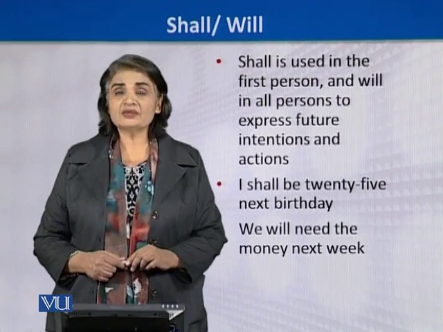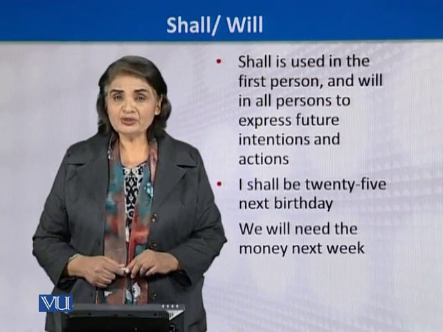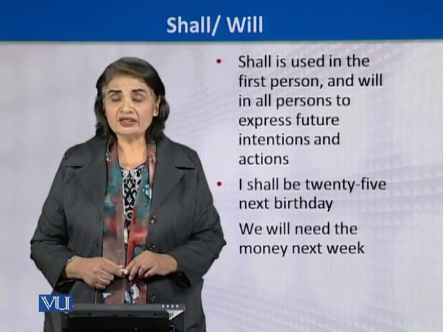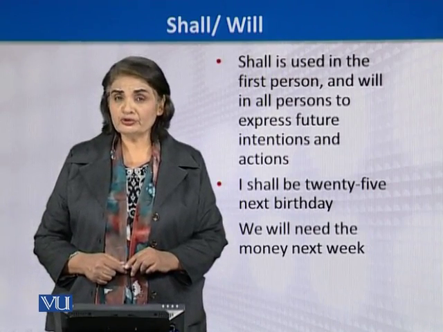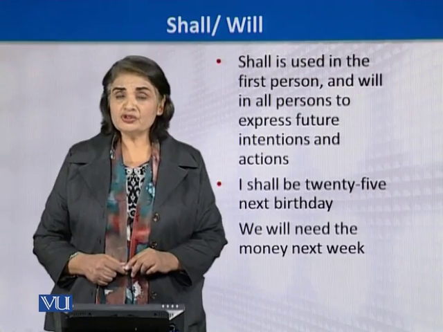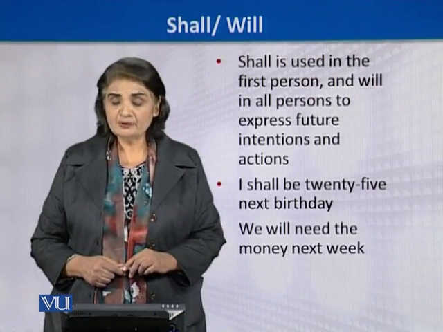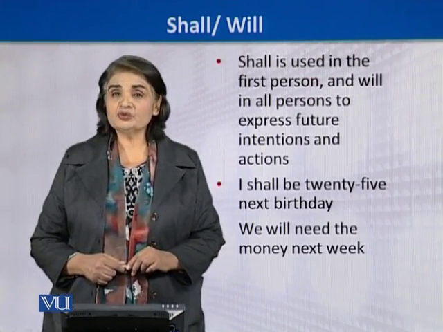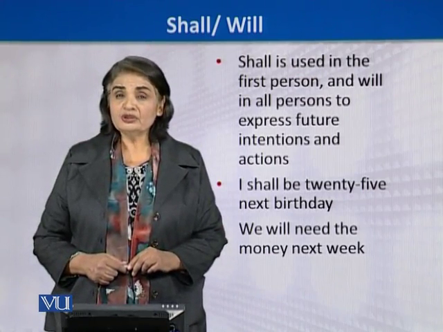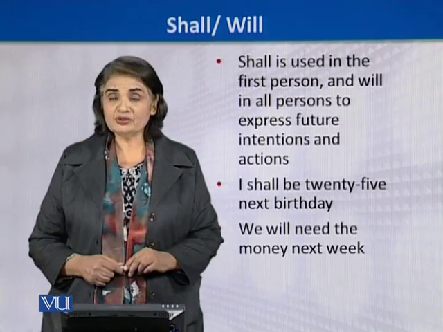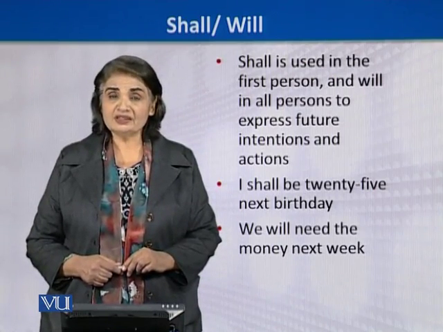It concerns some other bodies. That is why we cannot use shall in this case, because we are not very sure. The nature of the sentence tells us that we will need the money next week, but we are not really sure that we will use that money next week.